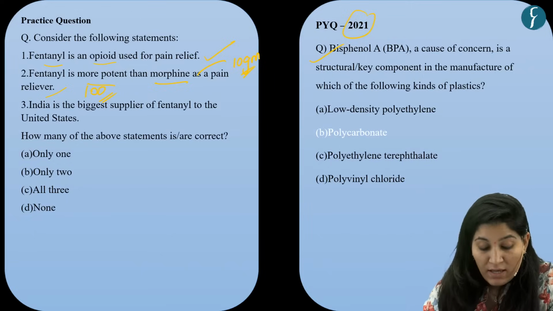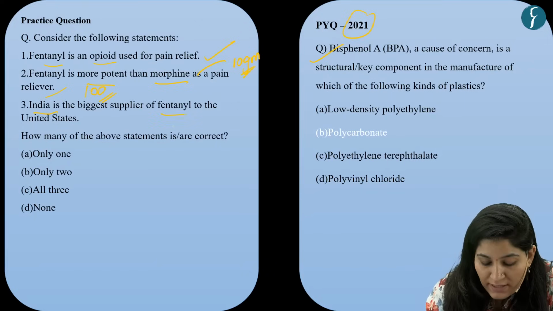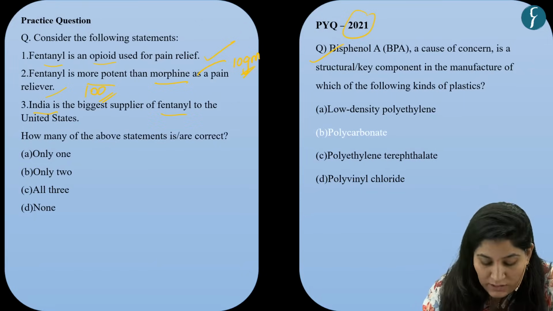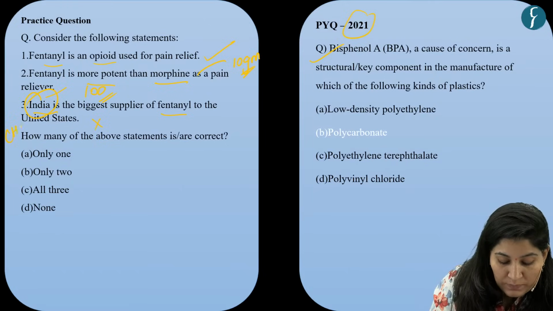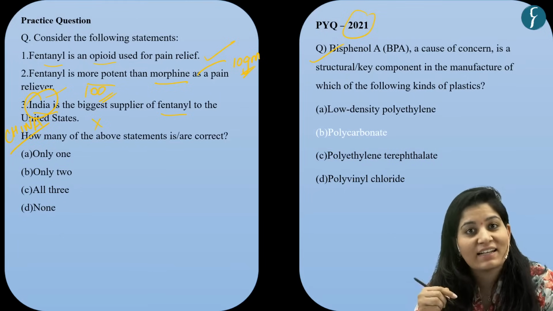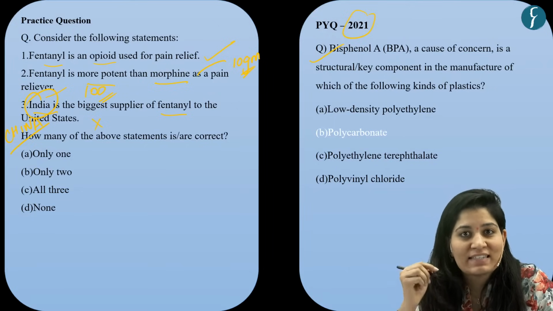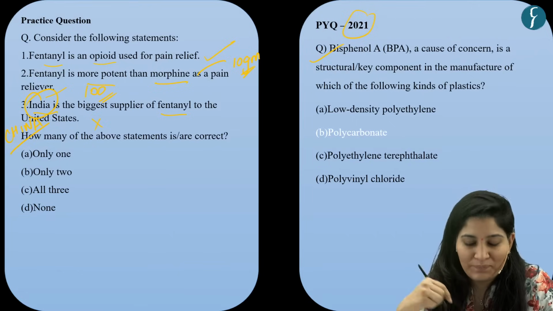Then the third statement is, India is the biggest supplier of fentanyl to the United States. Now this statement is incorrect. Why? Because the biggest supplier is China, not India. And that is the context of this news. That is why the Chinese president decided to crack down on the ingredients for this fentanyl.